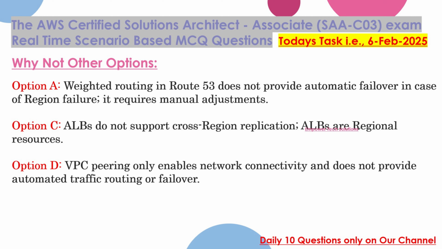Why not other options? Option A, weighted routing in Route 53 does not provide automatic failover in case of region failure, it requires manual adjustments. Option C, ALBs do not support cross-region replication, ALBs are regional resources. Option D, VPC peering only enables network connectivity and does not provide automated traffic routing or failover.